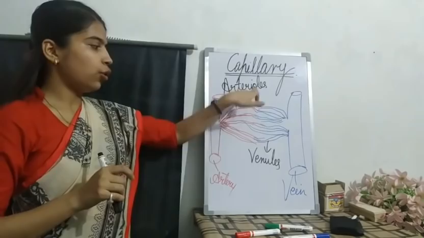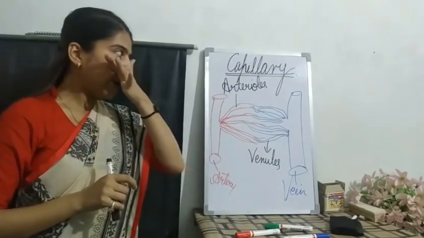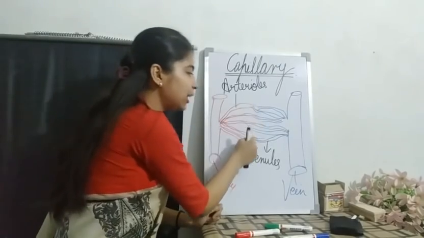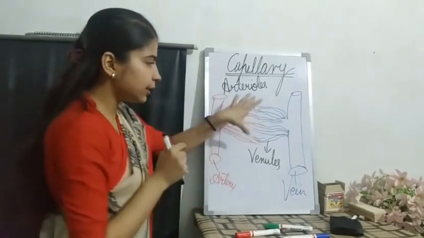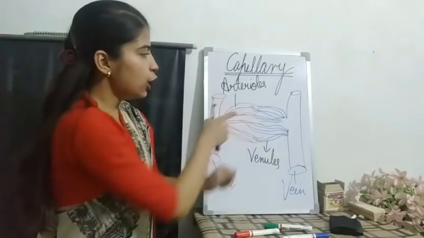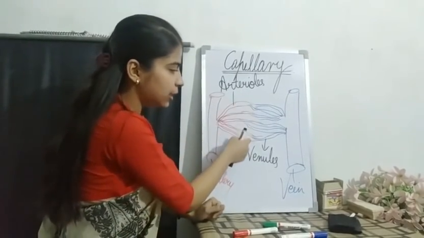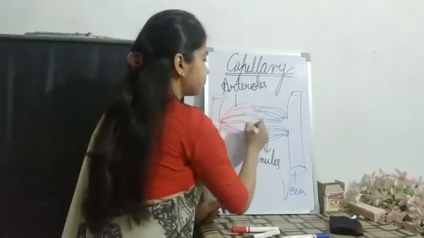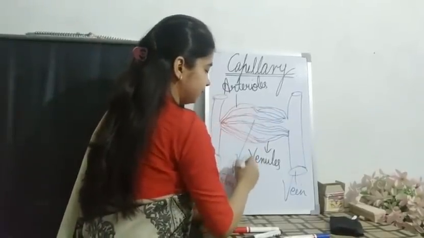Arterioles and venules. Now, the meeting point of an arteriole and a venule, see, here they are joined, they are meeting. So the meeting point of an arteriole and a venule is called a capillary.